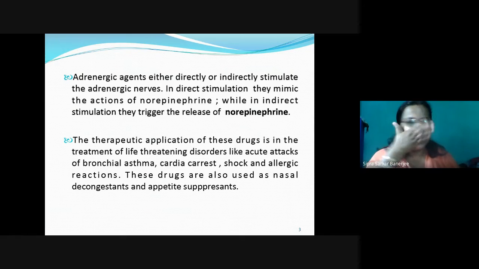So, generally, what are the different actions we can discuss here? Adrenergic agents either directly or indirectly stimulate the adrenergic neurons. In direct stimulation, they mimic the action of norepinephrine. That means norepinephrine is acting in our body in such a way that the action will be mimicked, that means copied, by the adrenergic drugs. Or in indirect stimulation, they trigger the release of norepinephrine.